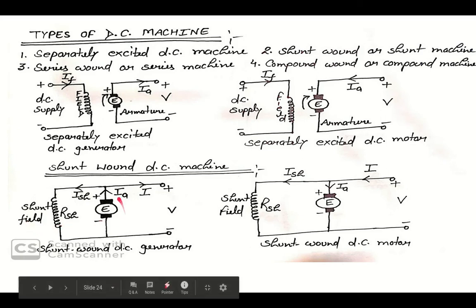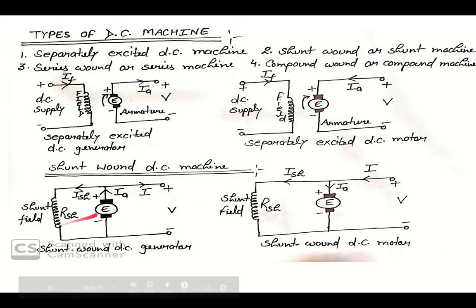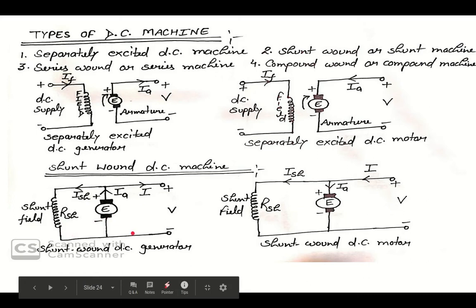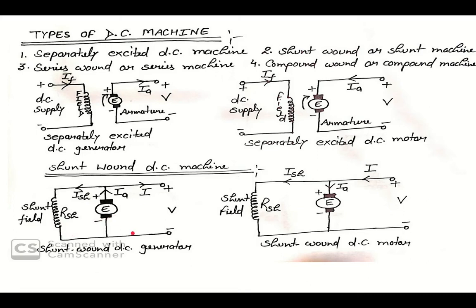You can see here, this is your armature and this is your field winding. When the armature is connected in parallel with field winding, that is known as shunt bound machine or shunt machine.